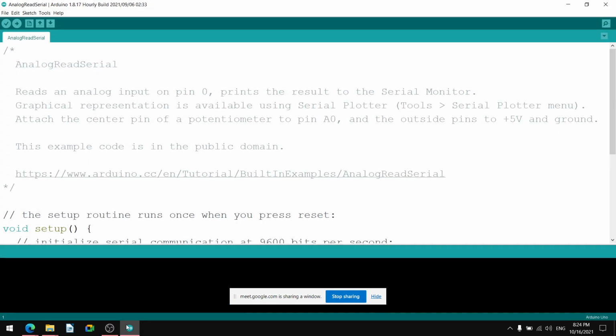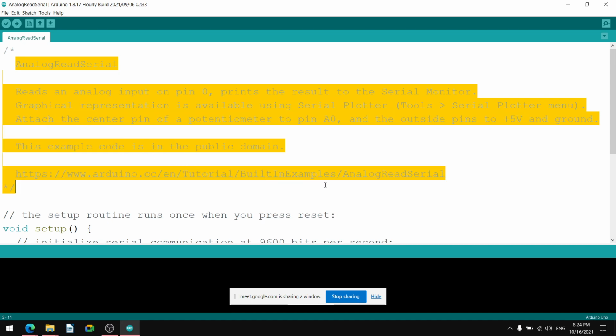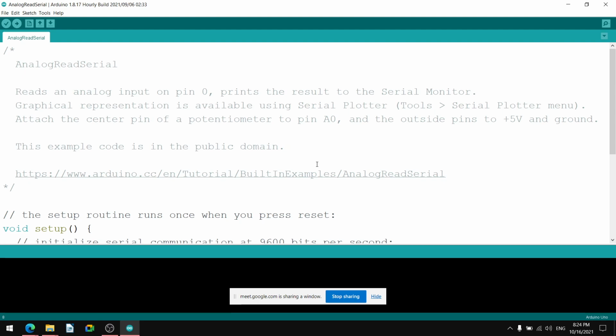Okay. So slash star is block start and star slash is block end, and this complete block is commented. Whatever is written here is the AnalogReadSerial program. It reads analog input on pin number 0. Here we are writing for pin number 0. This example code is available in the public domain on the website, www.arduino.cc/en/tutorial/built-in-examples/analog-read-serial.